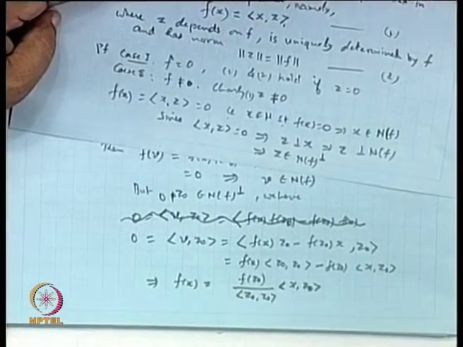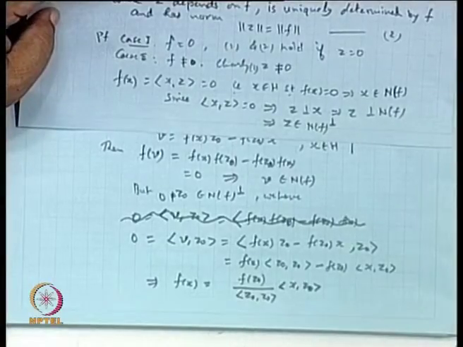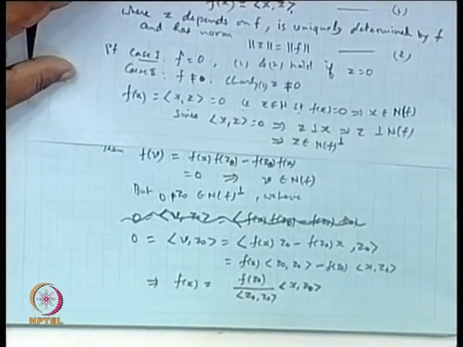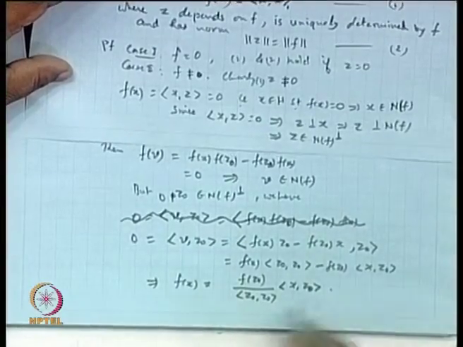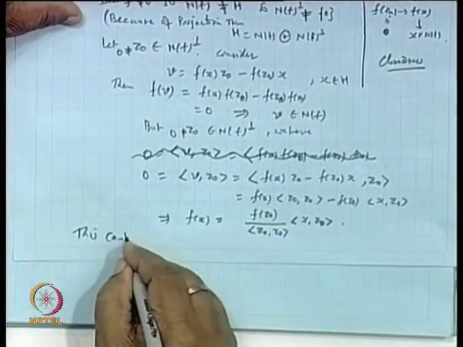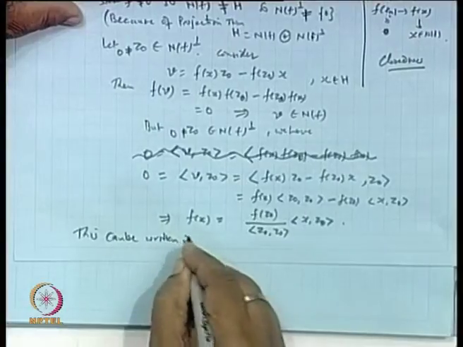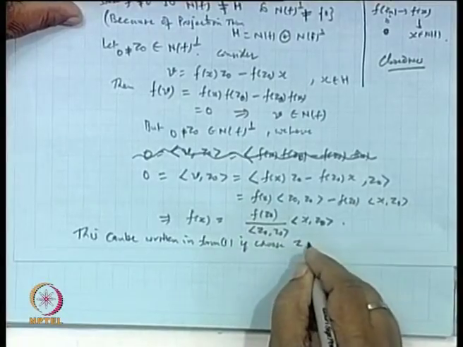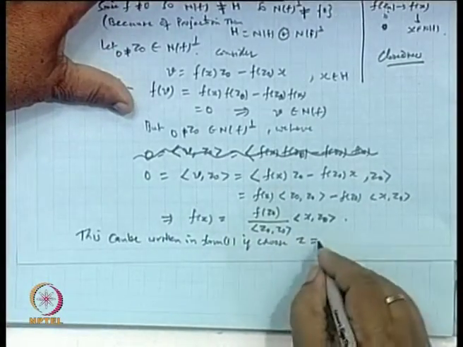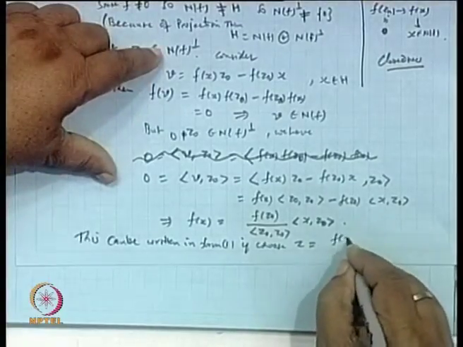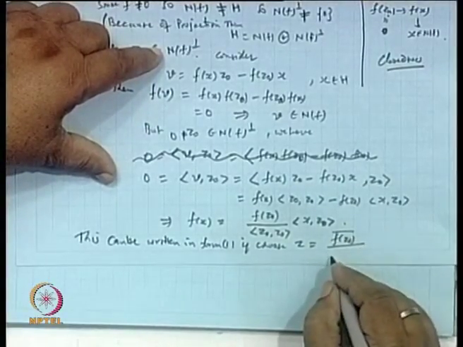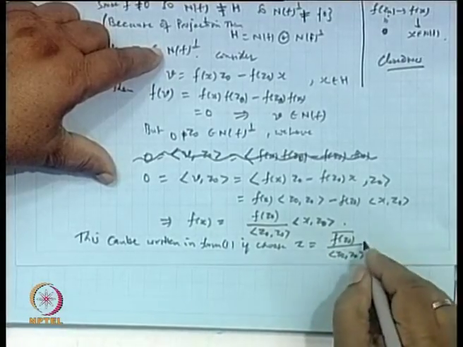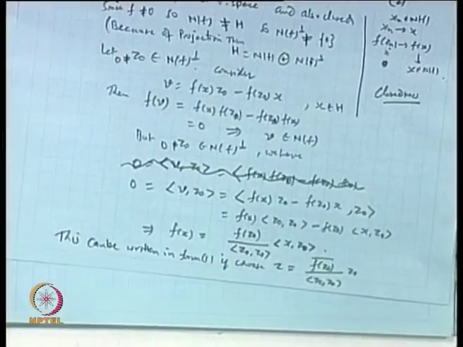Why? This can be written in the form 1 if we choose z to be the conjugate of f(z0) over the inner product of z0 and z0. What it says is, for a given f we want z.